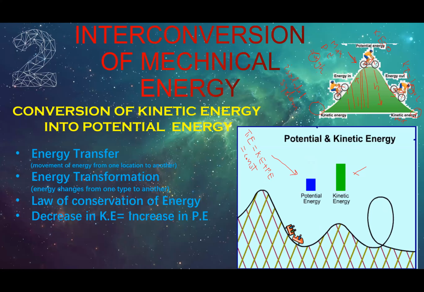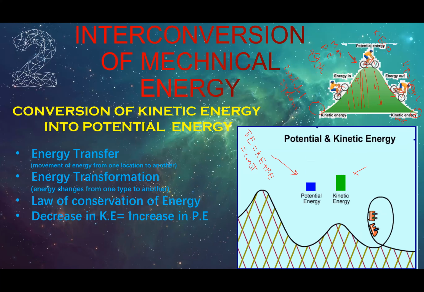This energy transfer takes place with the help of work done. So if you remember my very first lecture, where I told you that work done is in fact the method of transfer of energy. So you have seen that energy is transferred from the bottom to the top of the cliff. This energy transfer takes place with the help of work done.